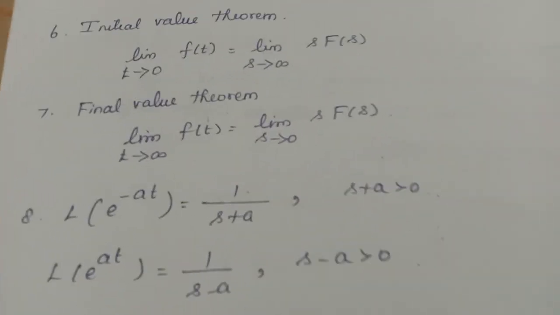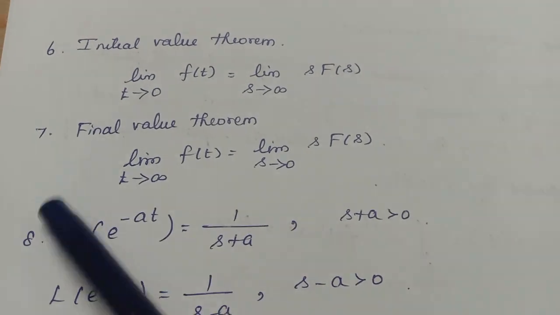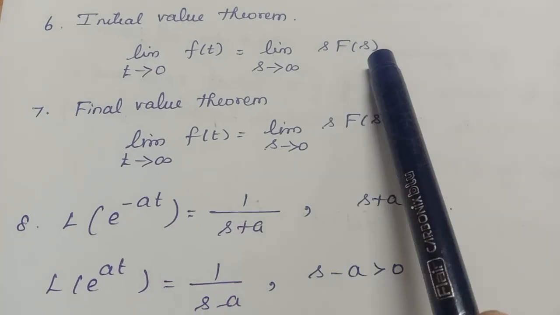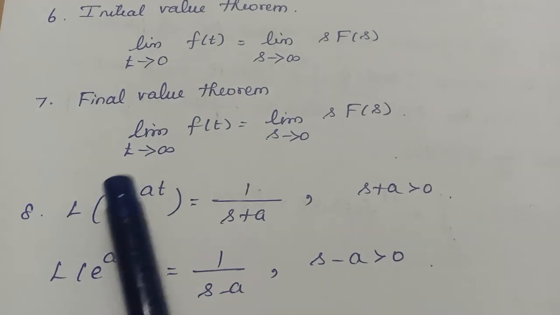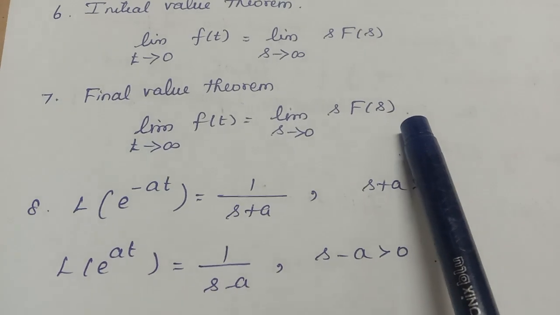Next, we have two theorems. One is called the initial value theorem, another one is called the final value theorem. The limit as t tends to 0 of f of t equals the limit as s tends to infinity of s into F of s, and the final value theorem is the limit as t tends to infinity of f of t equals the limit as s tends to 0 of s into F of s.